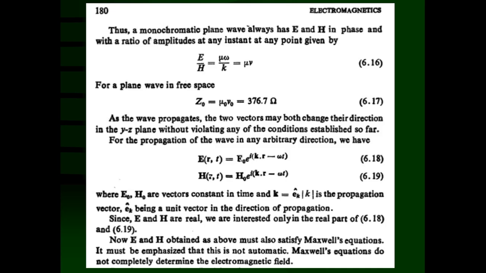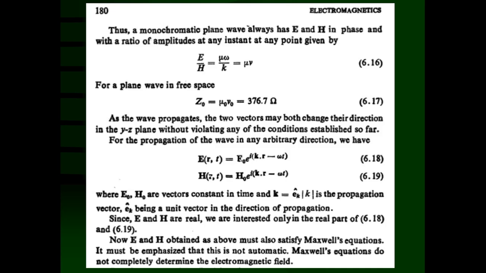By rotating these vectors in the yz plane, none of the conditions established so far is violated. That means the electric field vector and magnetic field vector oscillate in the same phase. The phase difference between them, alpha, remains 0. That we have already studied.